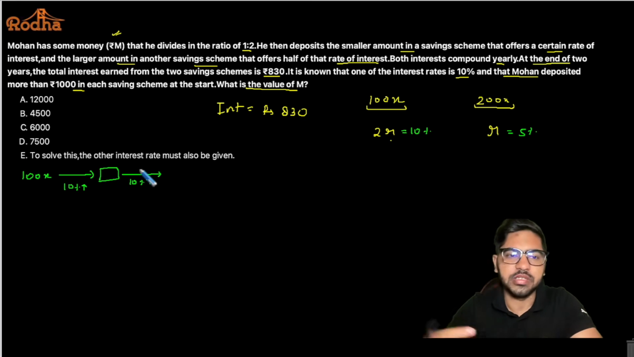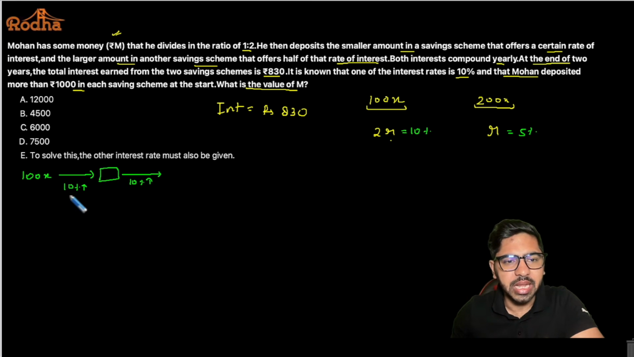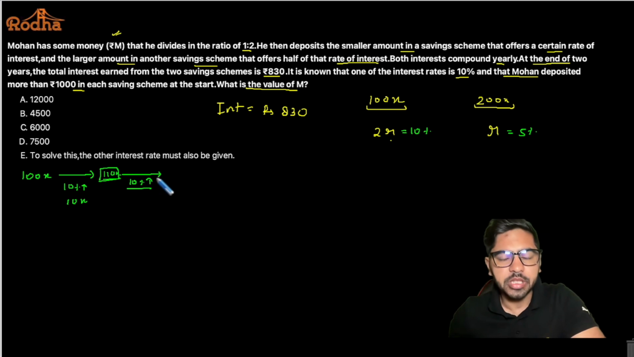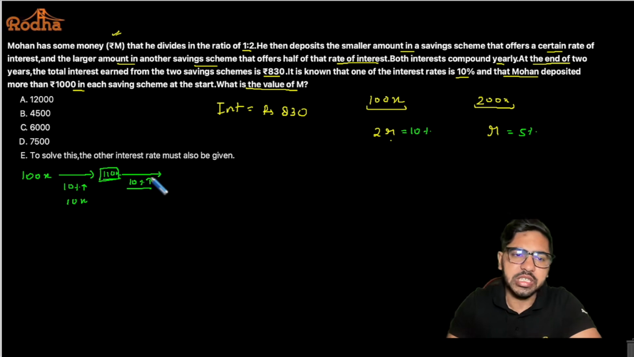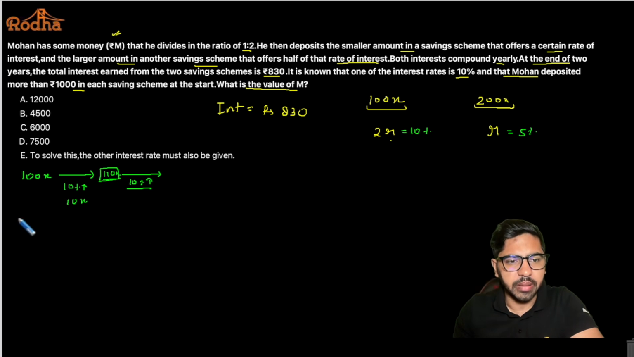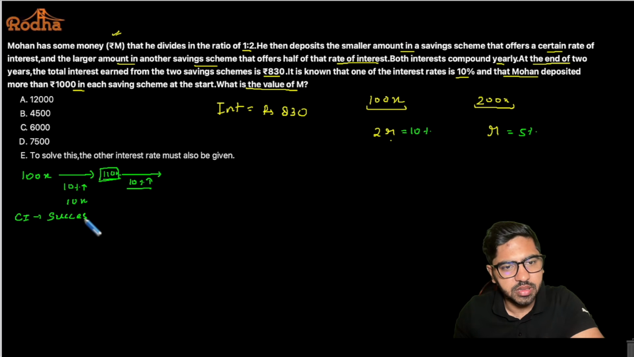For example, if 10% of 100x is, let's say, 10x, and he's earning 10x interest, then the principal will become 110x. And now on this 110x, he'll be getting 10% interest. So that is how it works. Basically it's a successive percentage increase. Whenever you're doing a compound interest calculation, the amount is always, I would say, a successive percentage change.